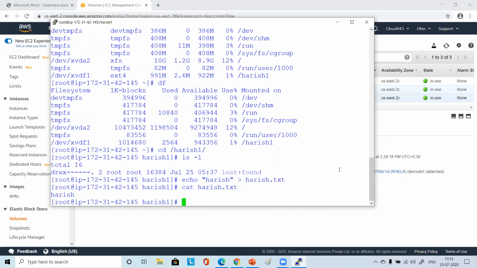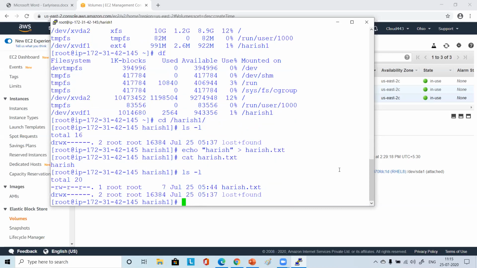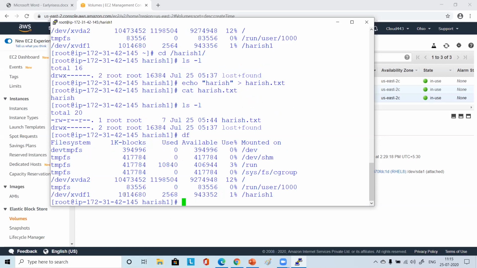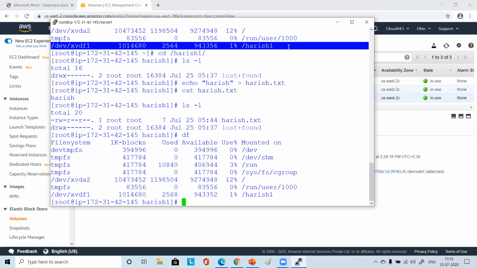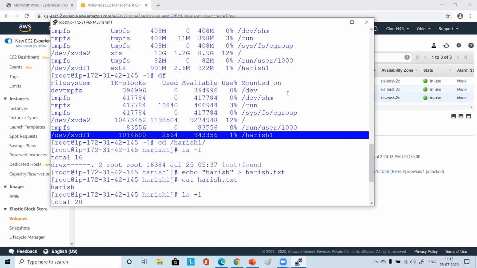If you do ls -l, it will also show the name of the file you have just created. Now if you simply do df, you see this number: blocks used 2568, and earlier you saw 2564. Just compare here. I had run df, and you had run df -ht, so you will not have that data.